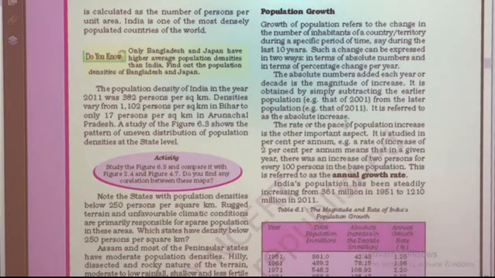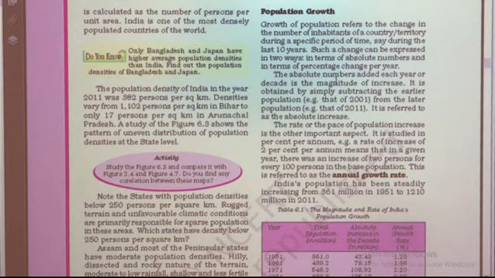It is obtained by simply subtracting the earlier population, for example in 2001, from the later population, 2011, and it is referred to as the absolute increase. Suppose we collected data in 2001 and again in 2011, and the population increased, and this increased number is called the absolute number of population added in every 10 years or every decade.